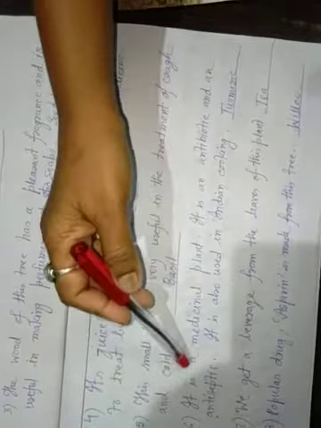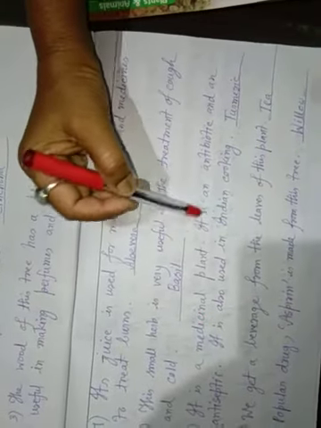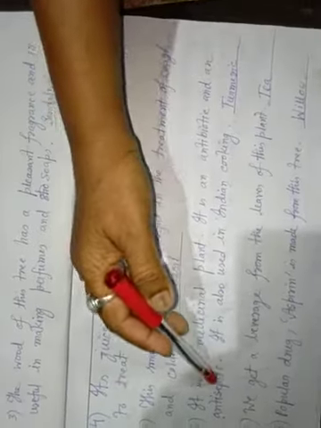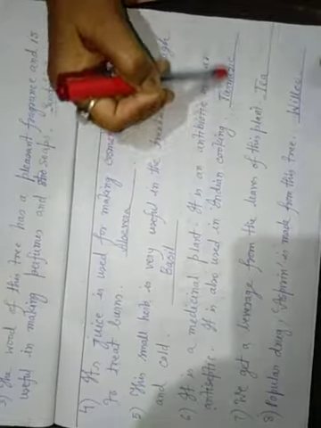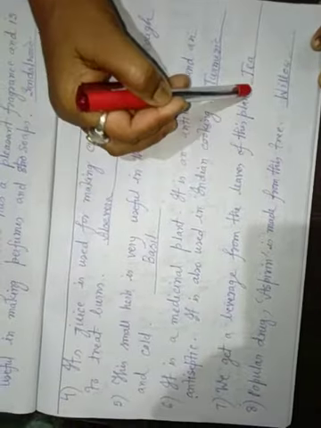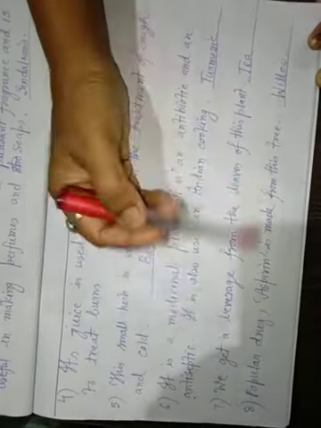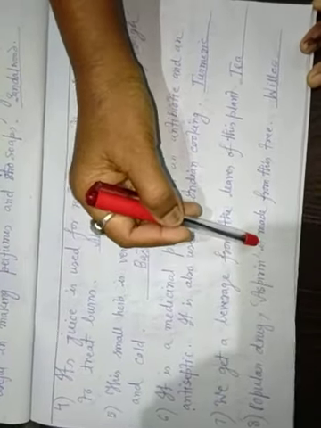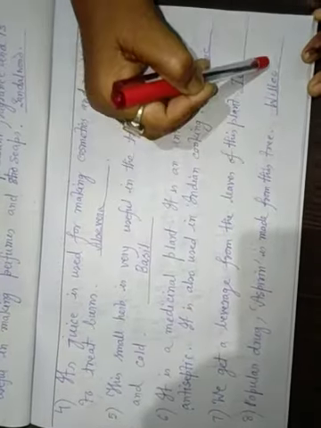Number 6, it is a medicinal plant. It is an antibiotic and an antiseptic. It is also used in Indian cooking, turmeric. Number 7, we get a beverage from the leaves of this plant, tea. Number 8, the popular drug aspirin is made from this tree, willow.